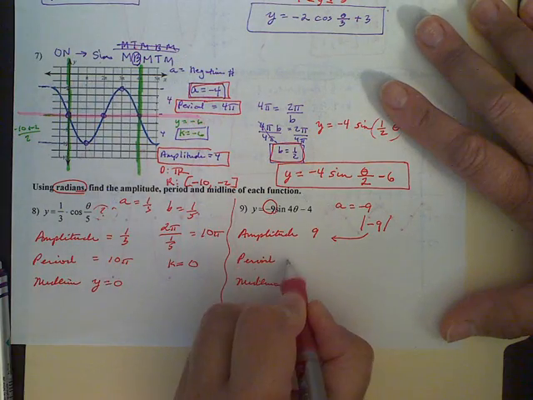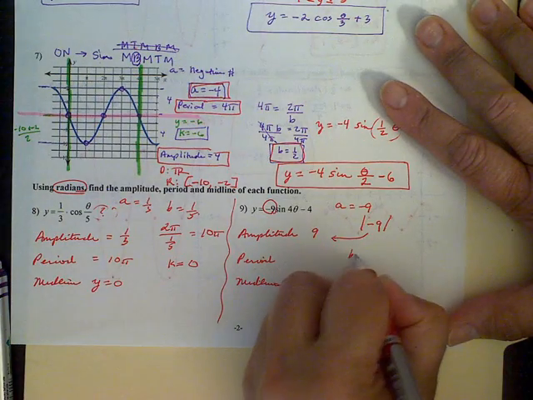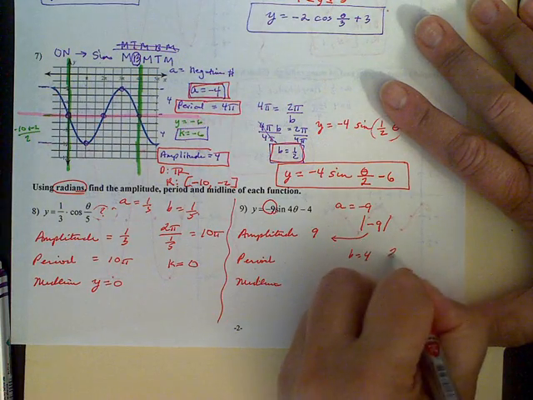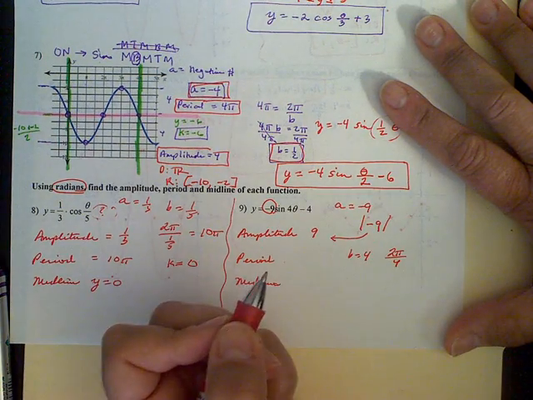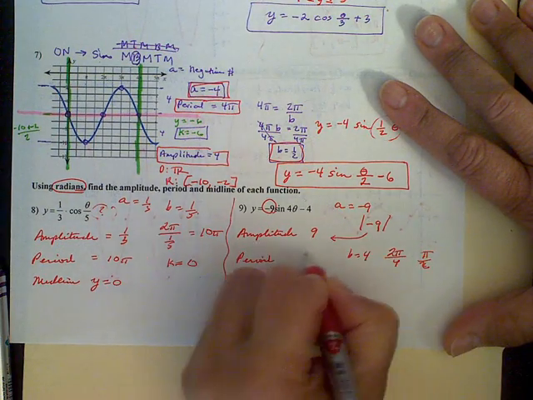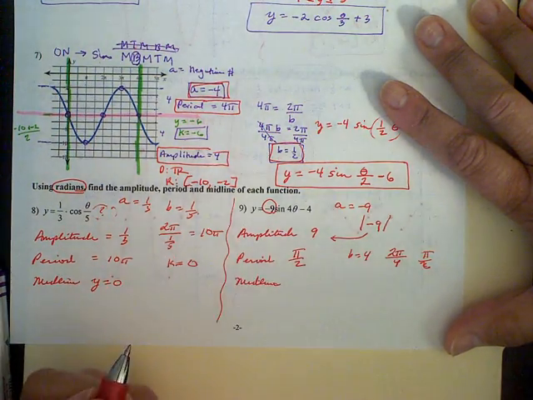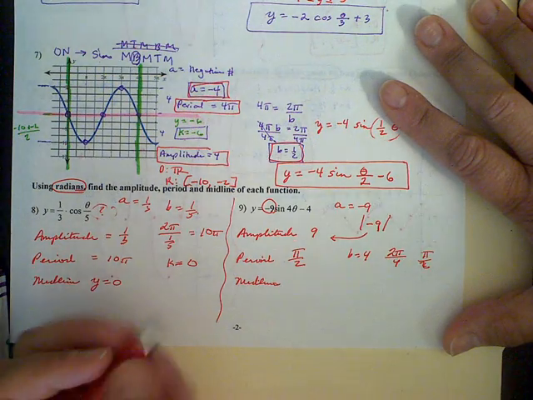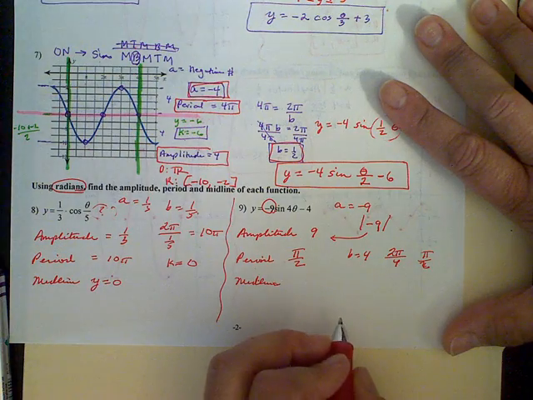All right, our period, if we notice that B is equal to 4, and we're using radians, we're going to say, what is 2 pi divided by 4? Well, that's just pi over 2. So our period is pi over 2. Or pi halves, or 1/2 times pi, however you want to say it. Pi over 2 is usually how we write it, pi divided by 2.